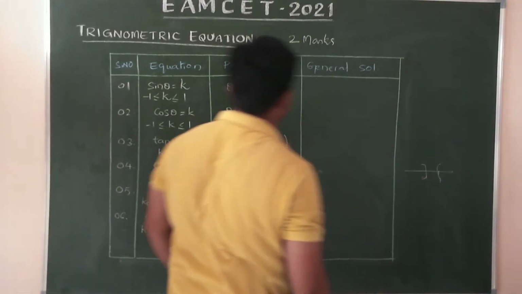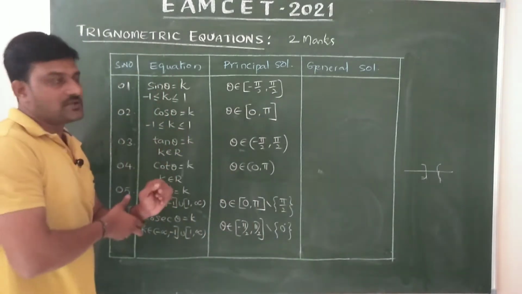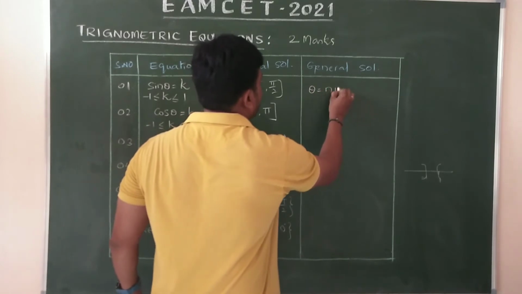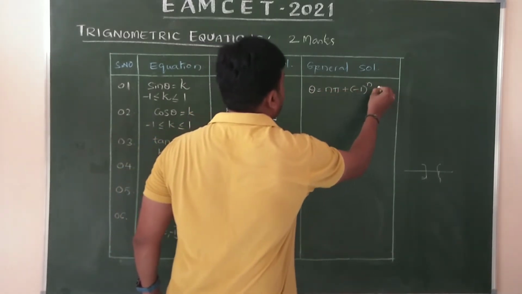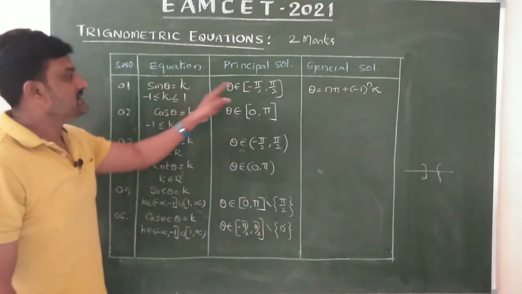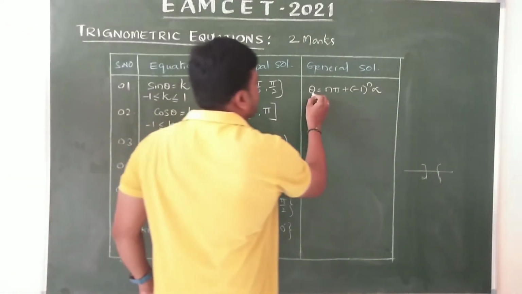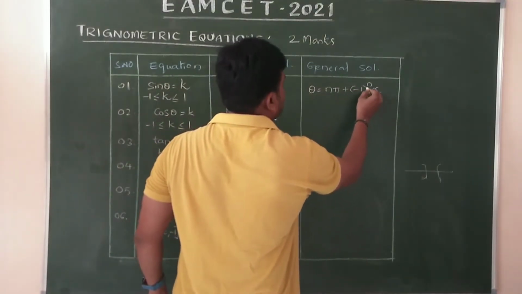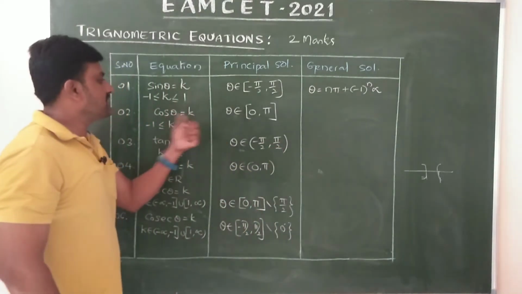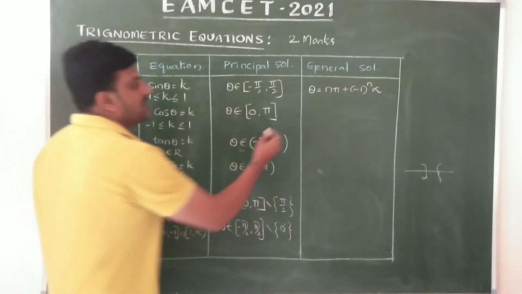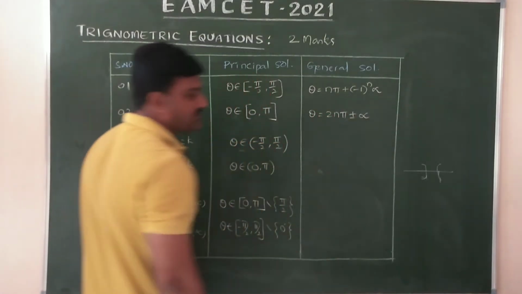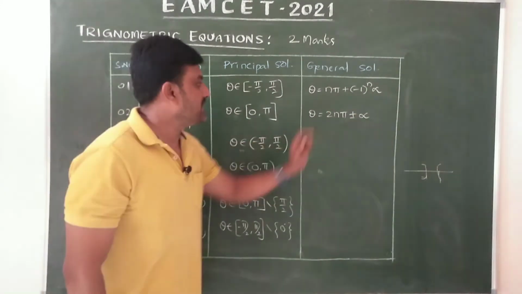Let us go with general solutions. For sine, the general solution is theta equals n pi plus (minus 1) whole power n alpha, if sin theta equals k equals sin alpha. And if cos theta equals k equals cos alpha, then theta equals 2n pi plus or minus alpha.